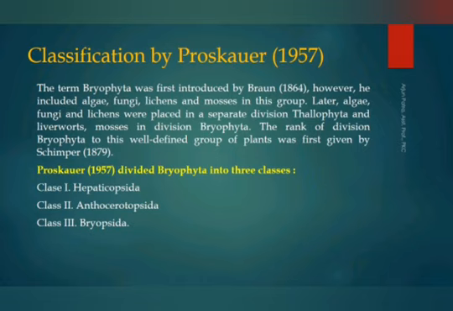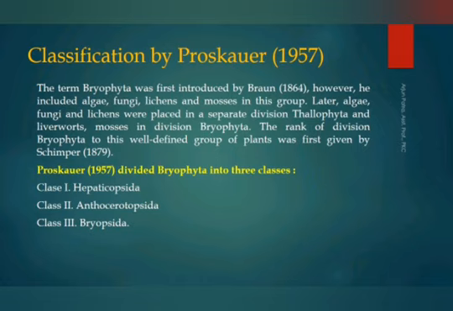First one, Hepaticopsida. The characteristics of Hepaticopsida are: number 1, gametophytes are dorsiventrally differentiated. Number 2, sex organs are situated on the dorsal side. Number 3, sporophytes may be simple, that is, with foot, seta and capsule, or only a capsule is present.